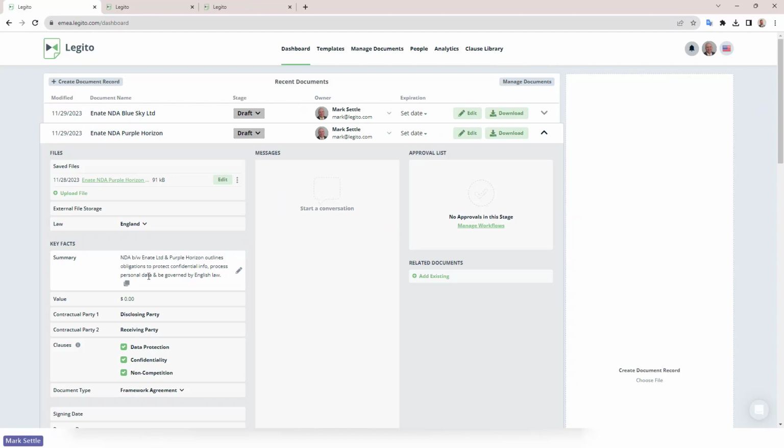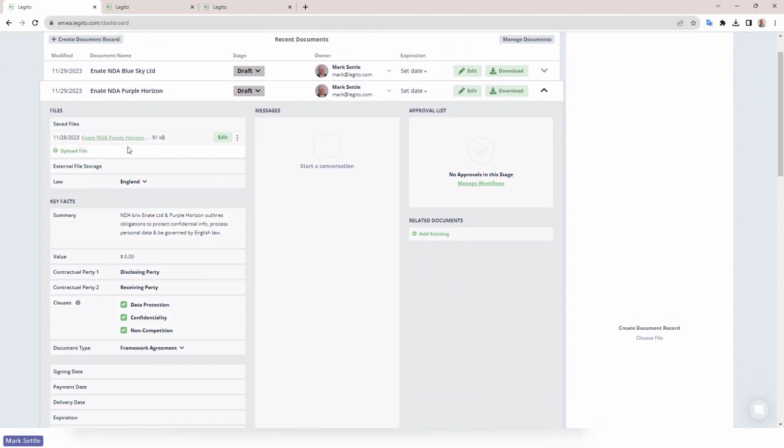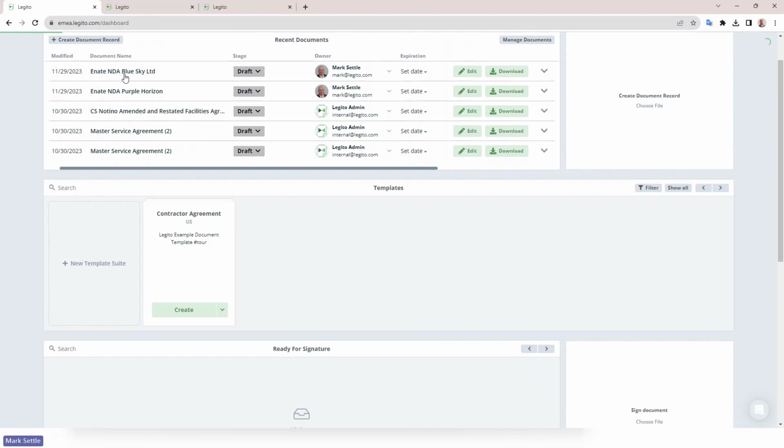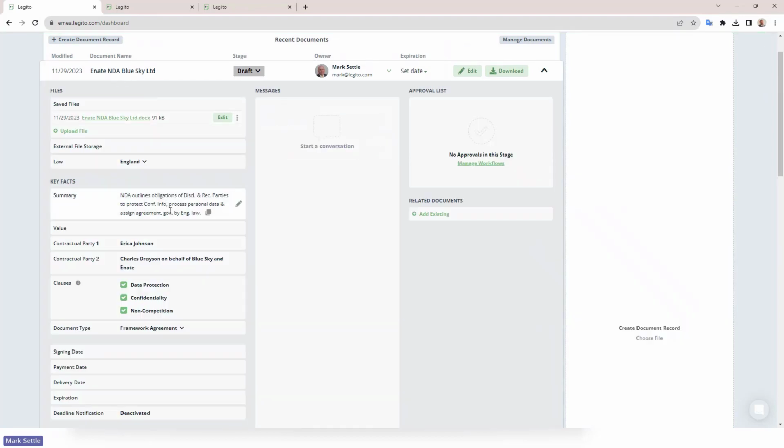It'll extract that summary and add it to the summary field. It will add the two different parties in. It will add in the clauses and the document type as well into this document. And so let's see if we, so there it did. So now it's extracted that data.